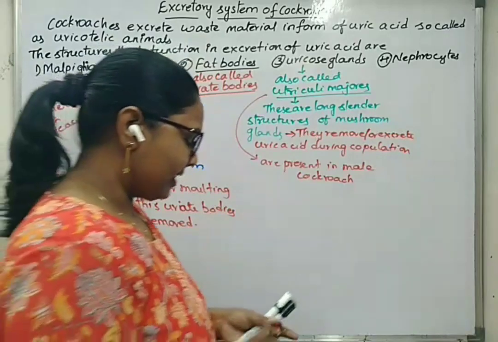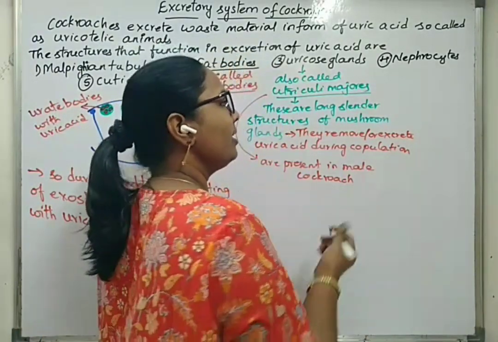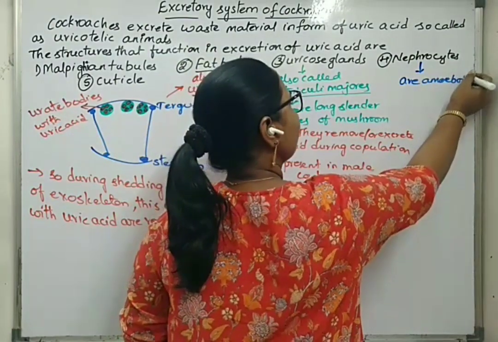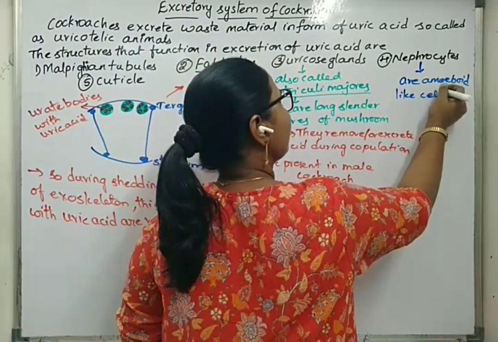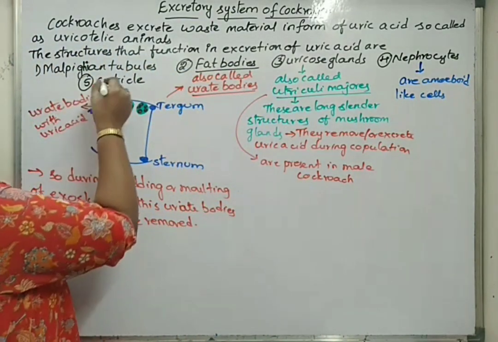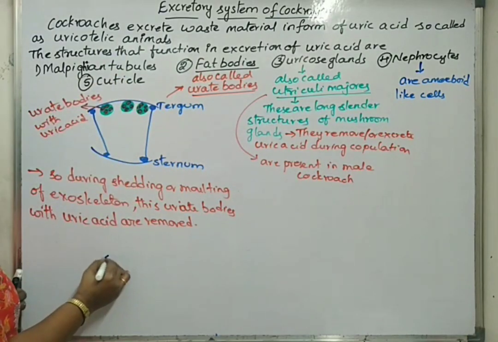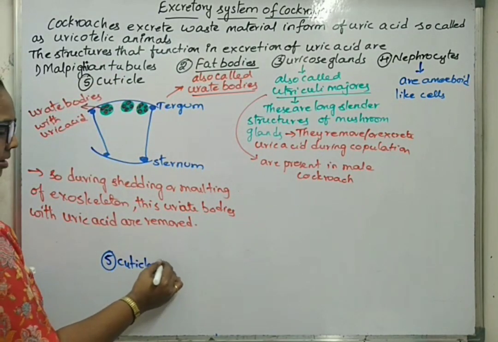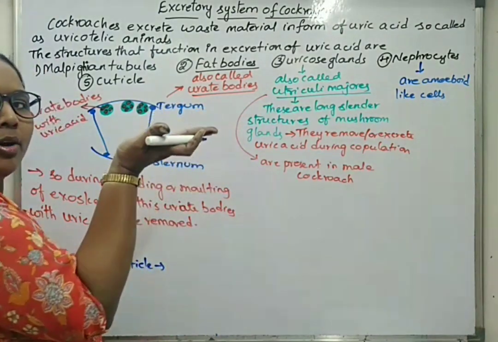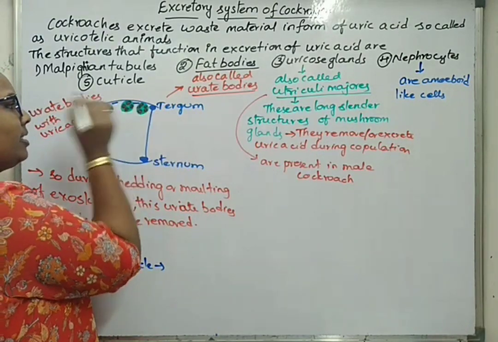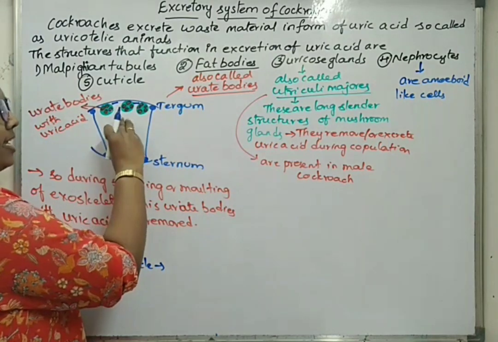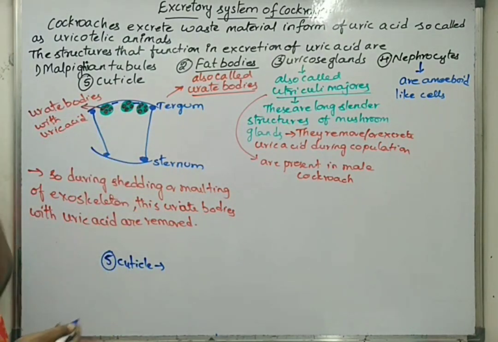Next, about nephrocytes. Nephrocytes are some amoeboid shaped cells. Amoeboid like cells. They remove waste material with the help of cuticle. So here, cuticle. Fifth one you will write about cuticle. So nitrogenous waste becomes accumulated or deposited on the inner side of the cuticle. So here we can see in these areas. So that cuticle will be shredded just like exoskeleton and the waste materials are removed.